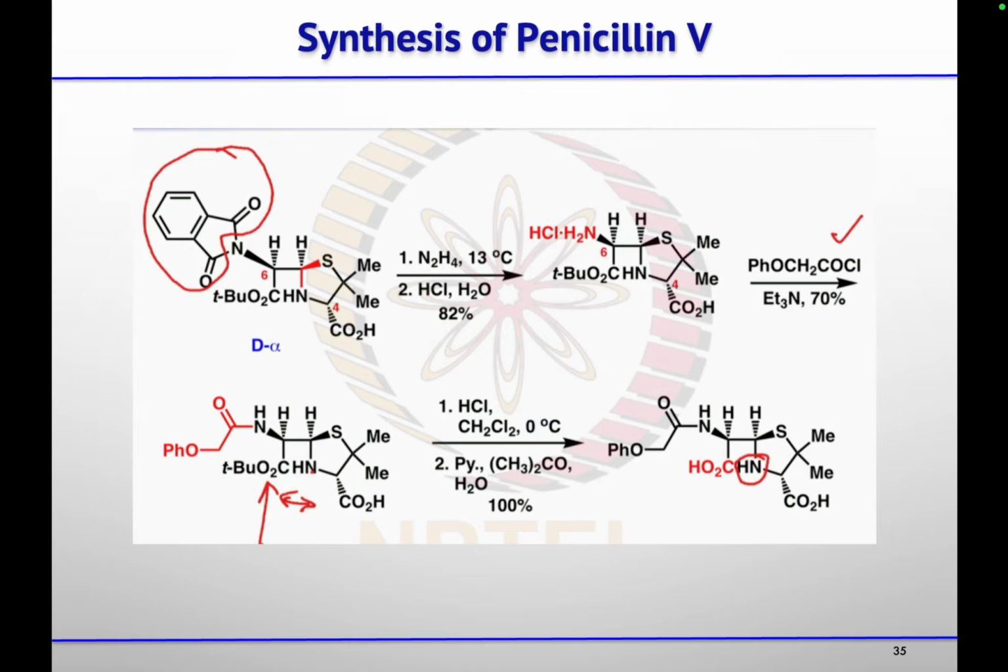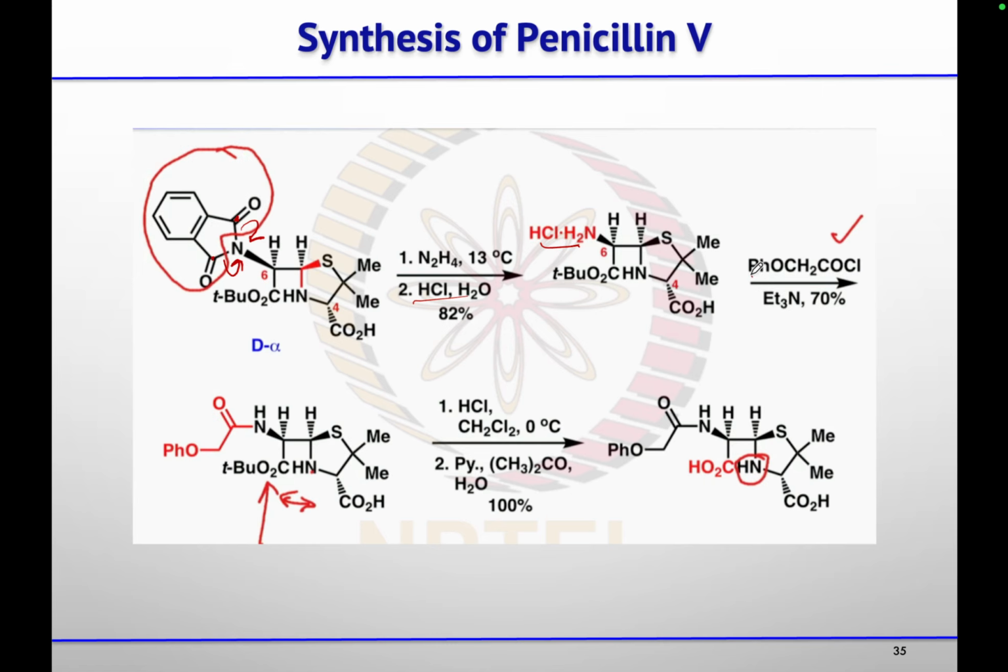Then phthalimide they removed using hydrazine. So hydrazine will attack one of the carbonyl carbons. This nitrogen bond will cleave. Then another molecule of hydrazine will attack the other carbonyl carbon. This bond will cleave. So you will get NH2 first. And in the presence of HCl, they are isolating this salt.